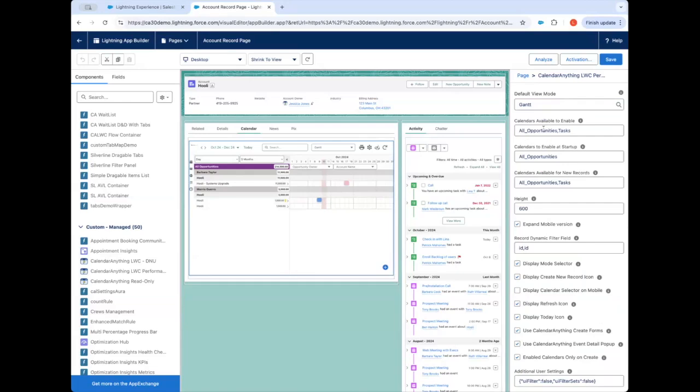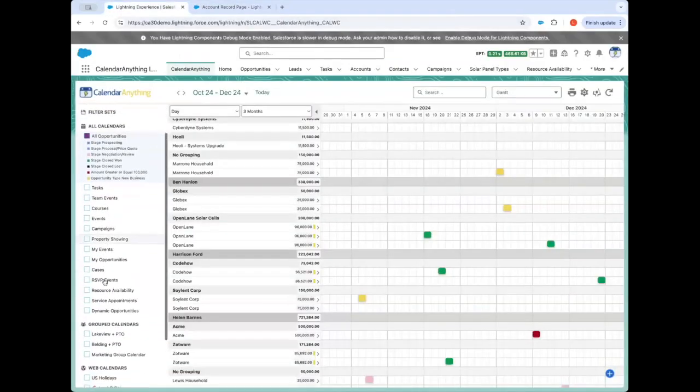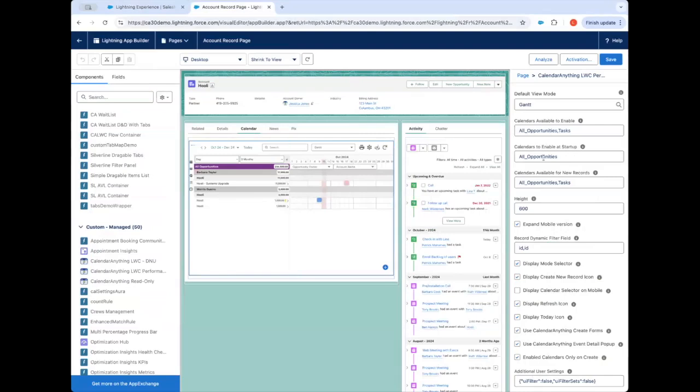We're giving you all the options that we currently support. You can specify which calendars you want to see. Let's say, like you saw in my previous step here, I have a whole list of calendars that I have added to my navigation panel. I only want to see opportunities and tasks on my record page. So you can define which calendars you want to be able to see on this page. You can specify which calendars should be automatically turned on, and which calendars should be available to create new records or edit from this particular page. So this is all configured via component properties.